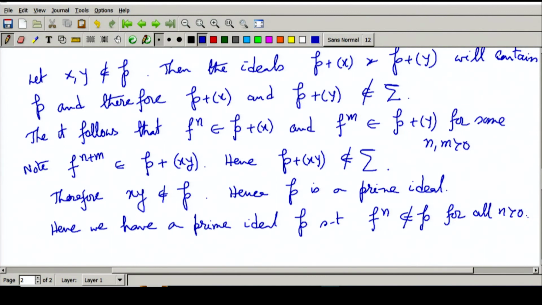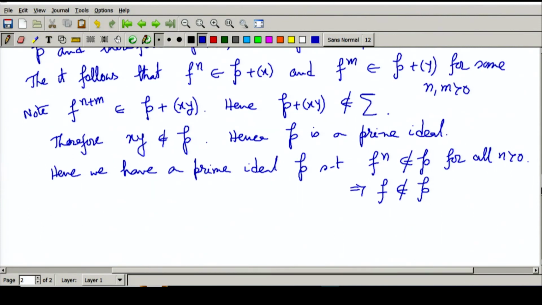That means no power of f belongs to P. So that will imply that f also doesn't belong to P. So we have found one prime ideal such that f doesn't belong to P.